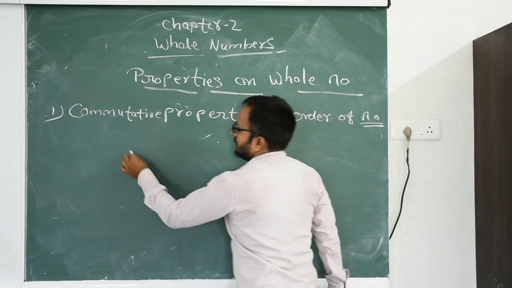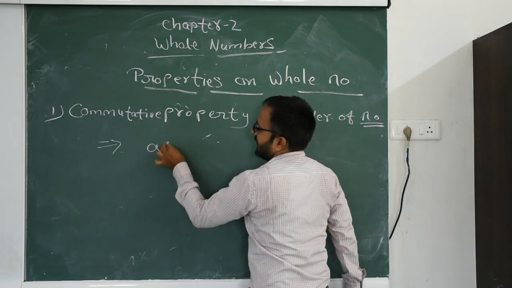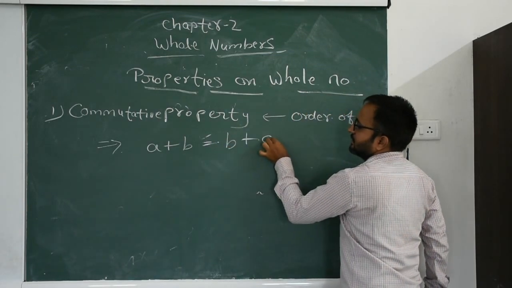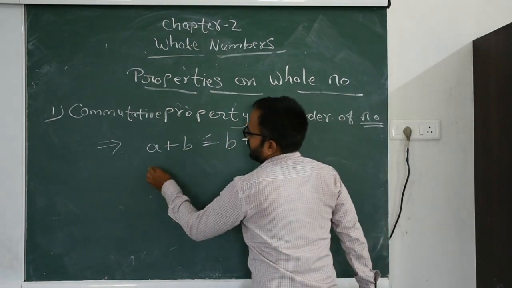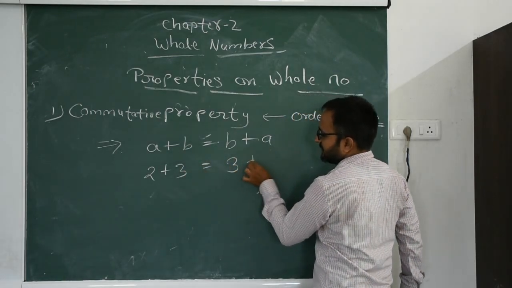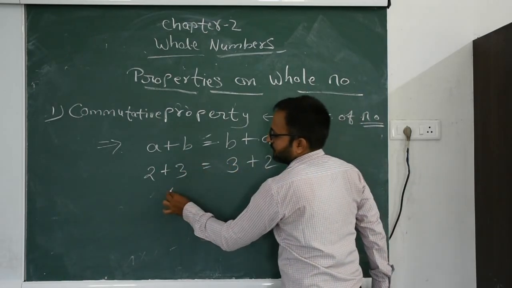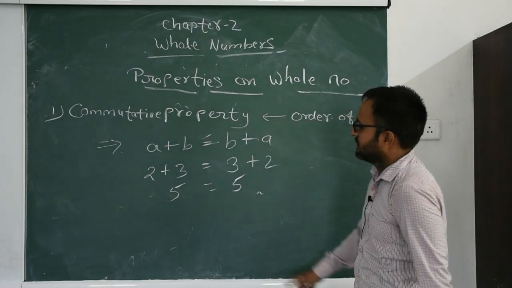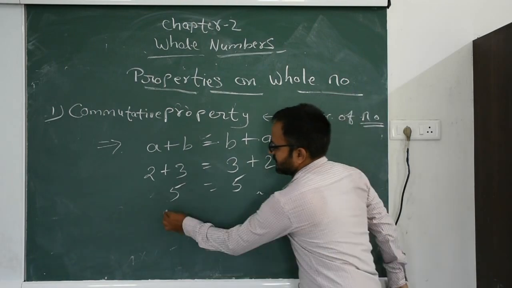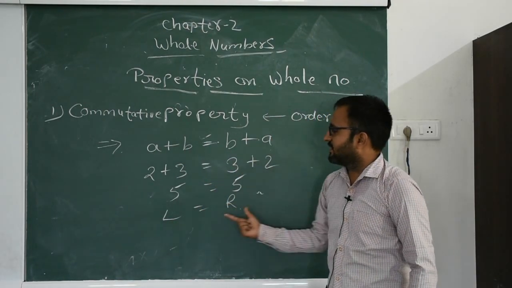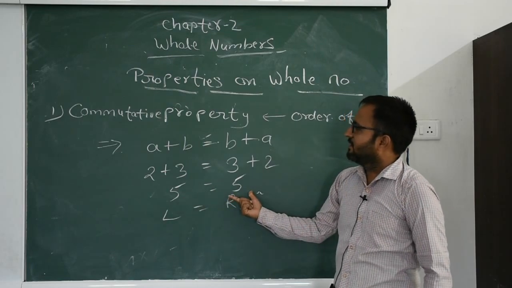That means in variable form, a plus b is equal to b plus a. That means 2 plus 3 is equal to the reverse form 3 plus 2. 2 plus 3 is 5 and 3 plus 2 is 5. That means LHS equal to RHS. In both cases your result is the same.